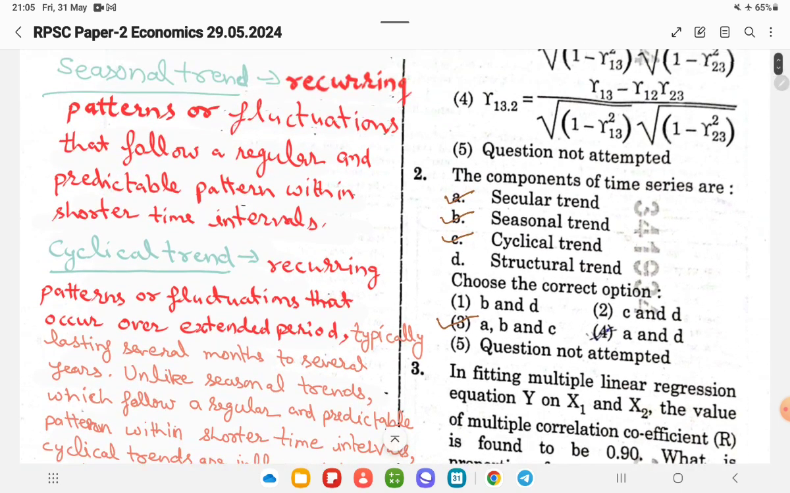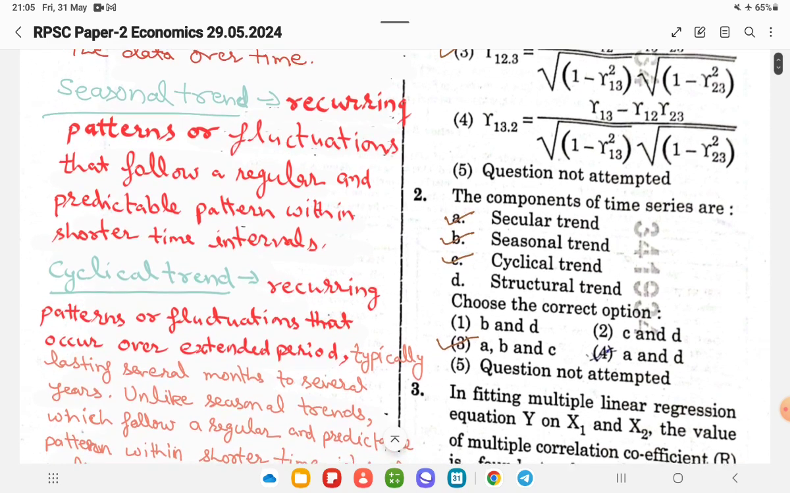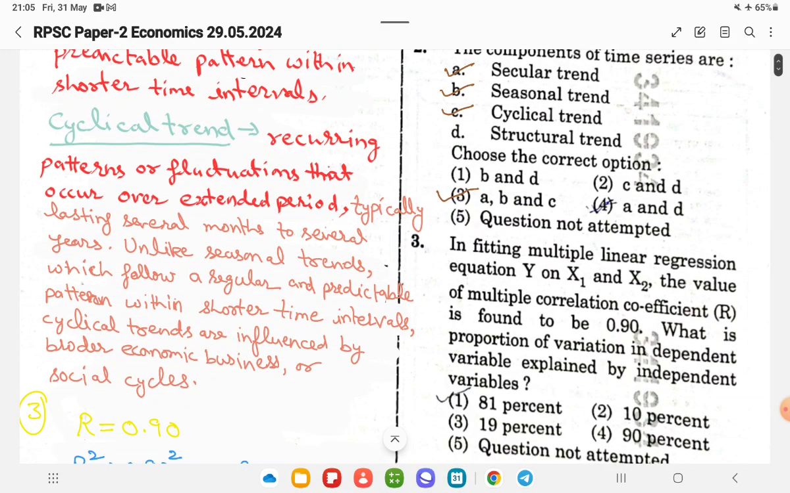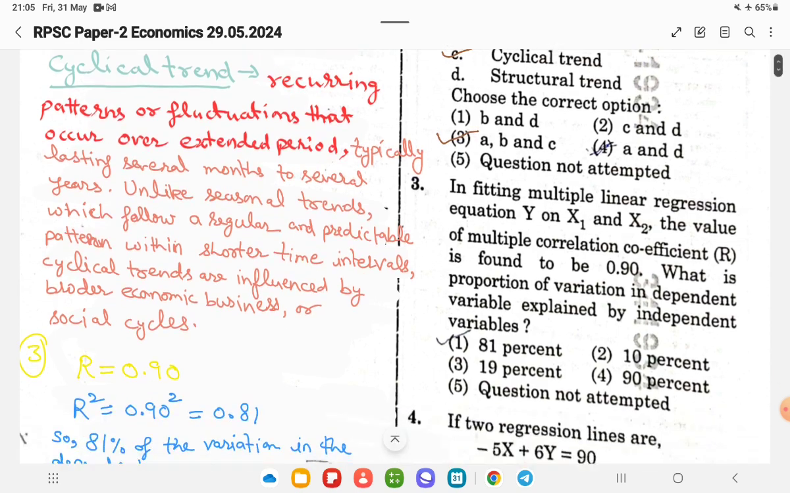So there is a difference between seasonal trend and cyclical trend. Seasonal trend is for shorter time intervals and cyclical trend is unpredictable. It can be over a shorter time period, or it can be over a longer time period.